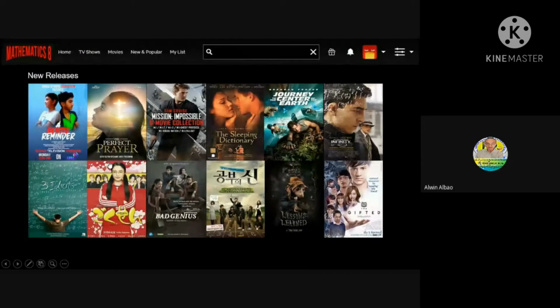Okay, so before we go to our discussions, let's have first our Mission Impossible activity. In this activity, you will be given 1 minute to answer 3 questions. Write your answer on your answer sheet, and then later, we will be checking it to know if you have any idea about our lesson.